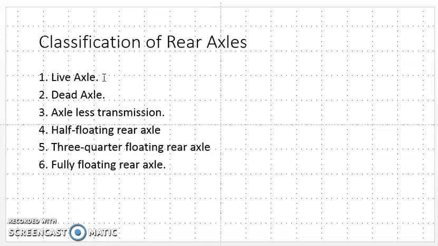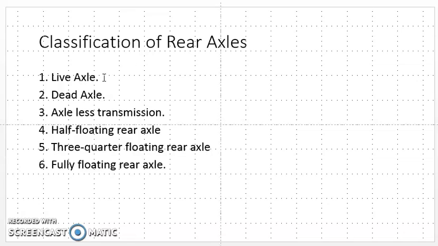Dead axle: when power is not transmitted through the axle to the wheel, then it is called a dead axle. In case of front engine front wheel drive, or rear engine front drive, in that case the rear axle is a dead axle.